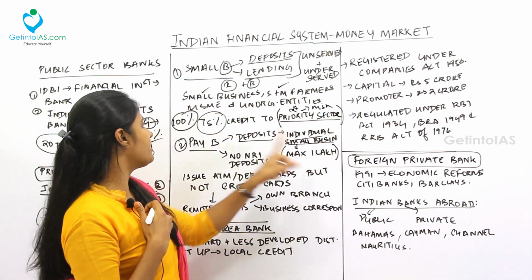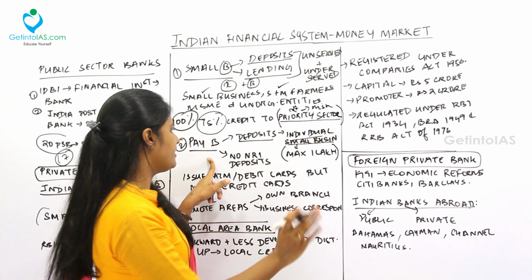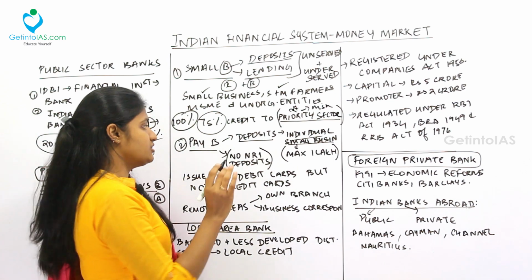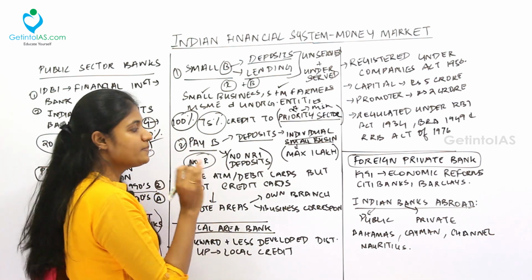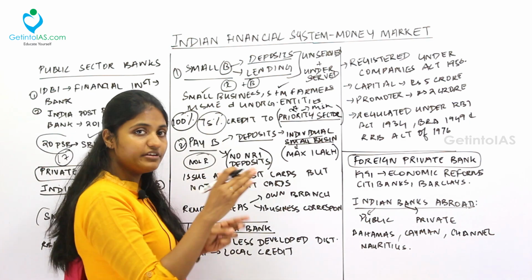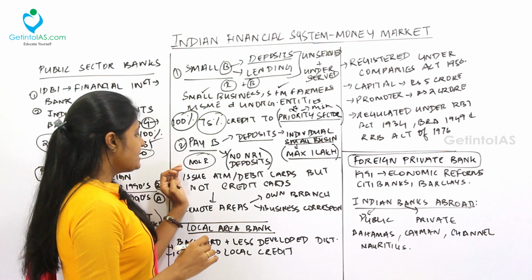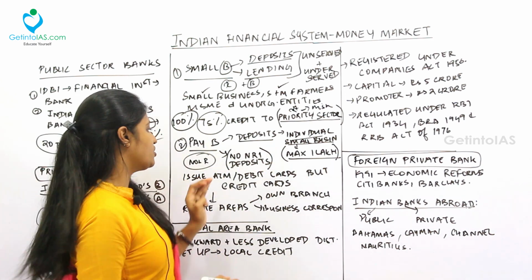So if I am depositing in a payment bank, I can deposit a maximum of only 1 lakh. Fine. It will not take deposits from NRIs, non-resident Indians. Only residents of India can deposit in the payment bank. Next, this payment bank will issue an ATM and debit card, but not a credit card.